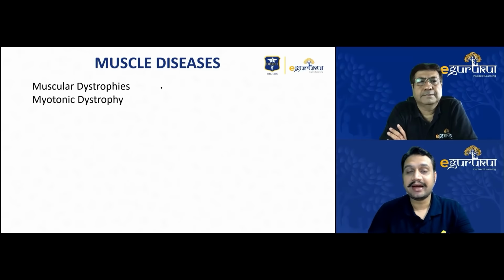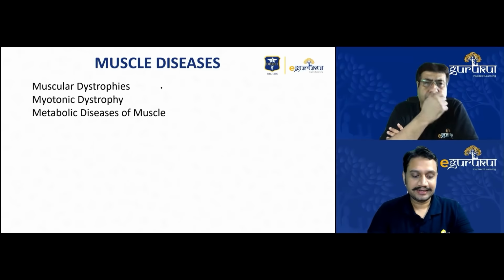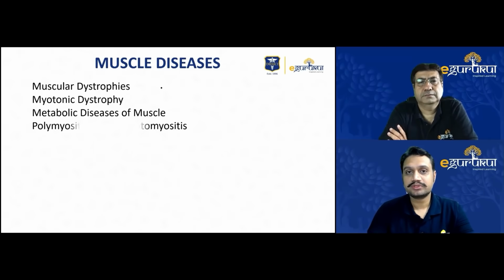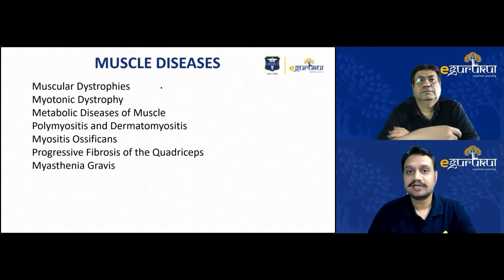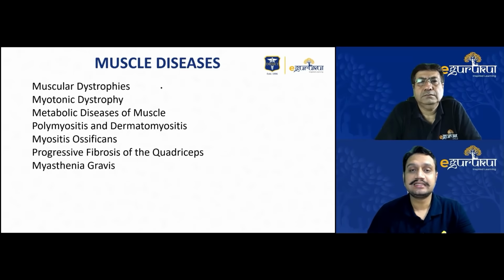Second, it is myotonic dystrophy. Third, it can be metabolic diseases of the muscles, sorry, not the bones. Then polymyositis and dermatomyositis. Then myositis ossificans. Another one is the progressive fibrosis of the quadriceps, and myasthenia gravis. These are the differentials, the conditions which can affect the muscle.